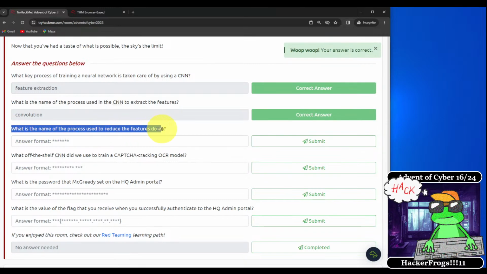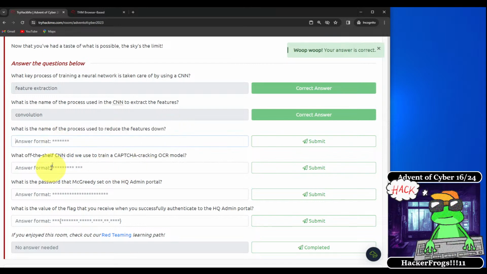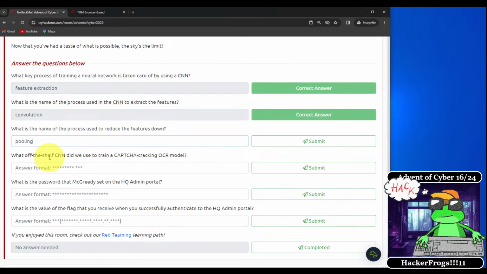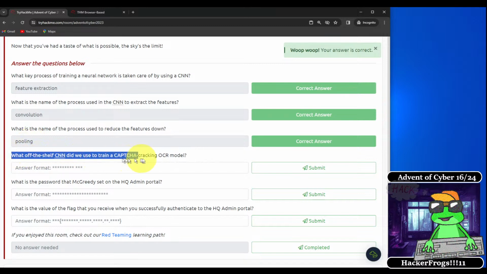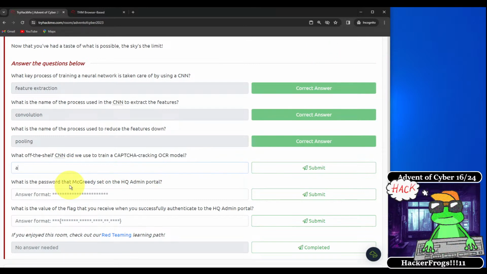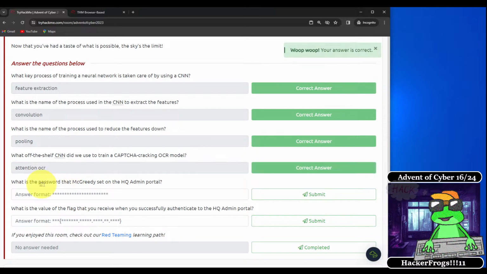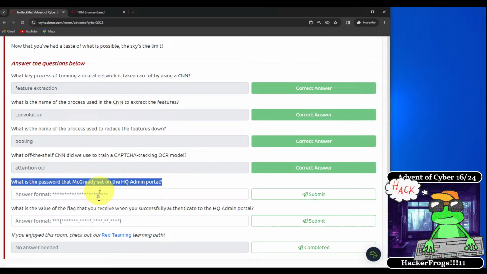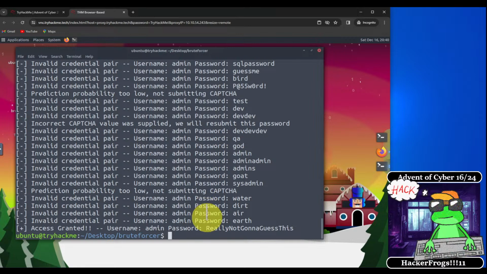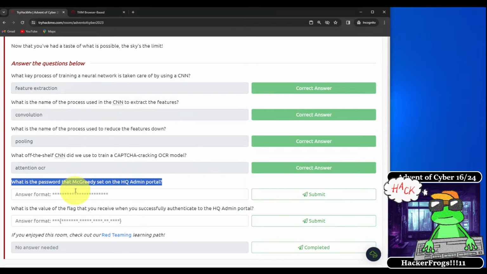What is the name of the process used to reduce the features down? This was called pooling. What off-the-shelf CNN did we use to train a CAPTCHA cracking OCR model? If you remember, this was called attention OCR. What is the password that McCready set on the HQ admin portal? If we go back to our machine, this was the password, and we can copy this with Control-Shift-C and then paste it in.